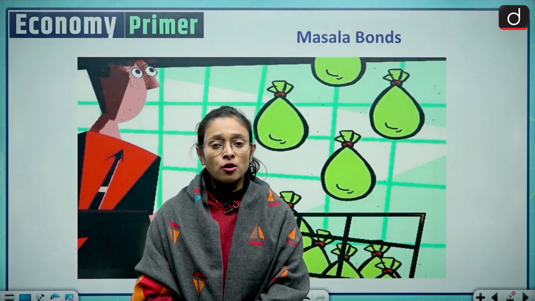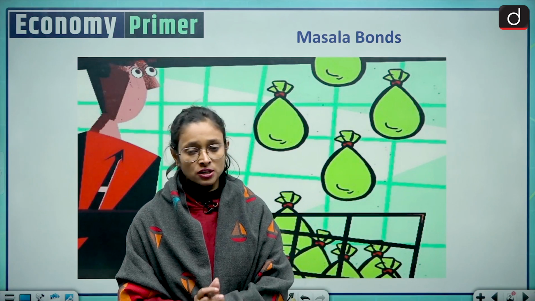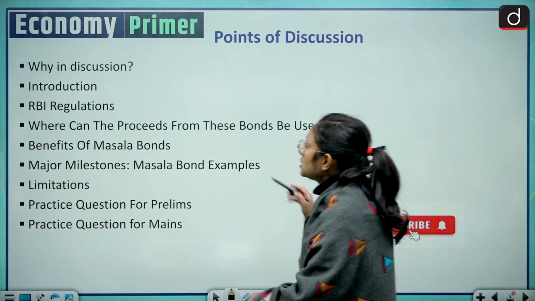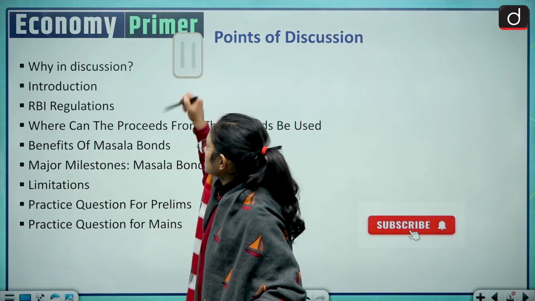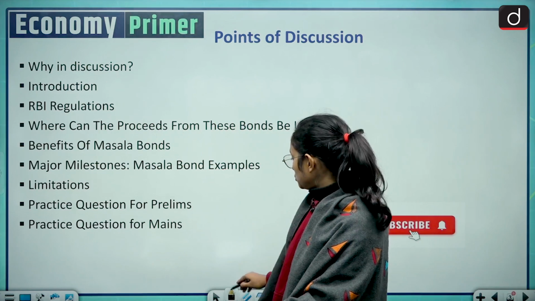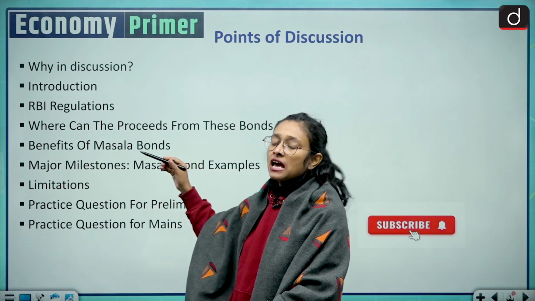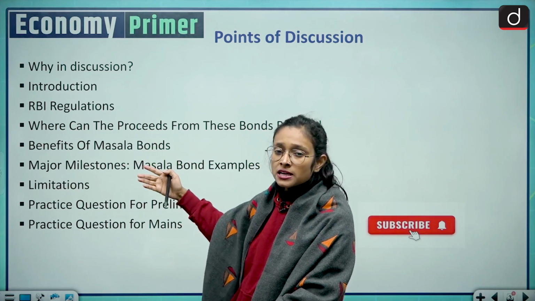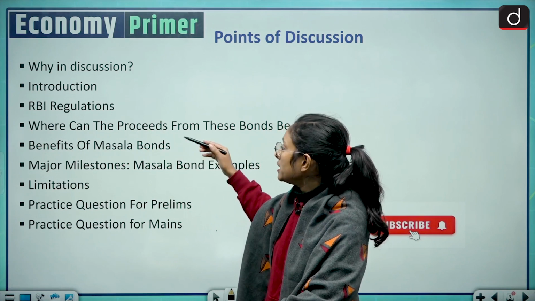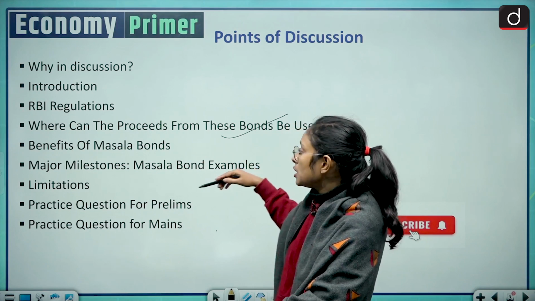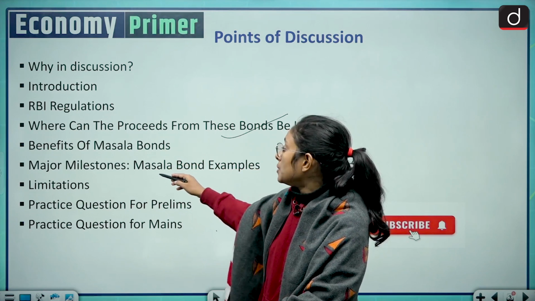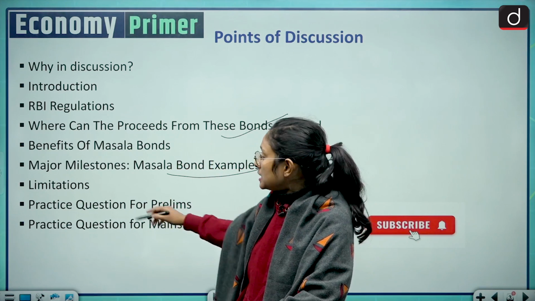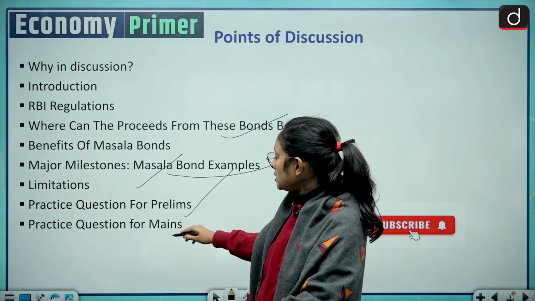So moving to the points of discussion, today's session is based on the Masala Bonds. Here we will discuss the related news to this particular session, then we'll have a brief intro about the Masala Bonds, and then we'll discuss what are the RBI regulations related to the Masala Bonds, where the proceeds from these bonds can be used, benefits of the Masala Bonds, major milestones and Masala Bond examples including the Indian example, limitations, and practice questions for prelims and mains.